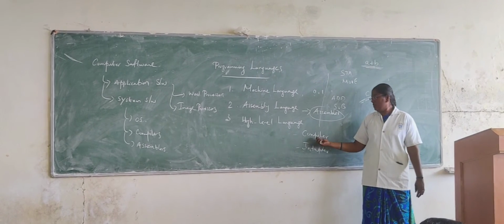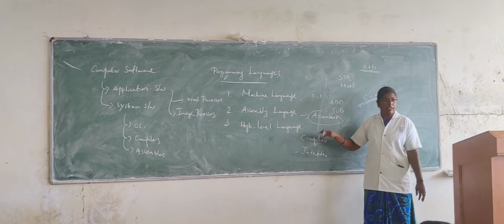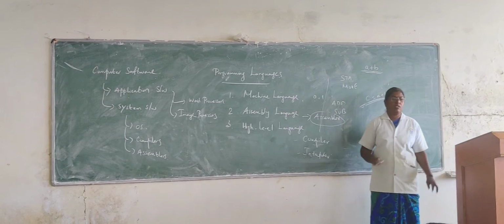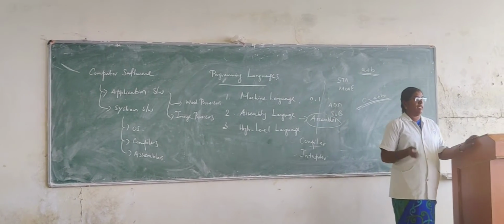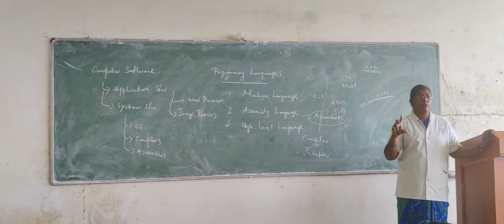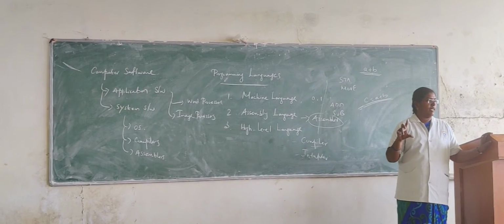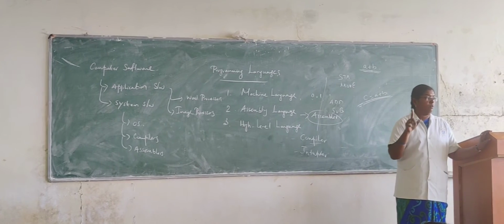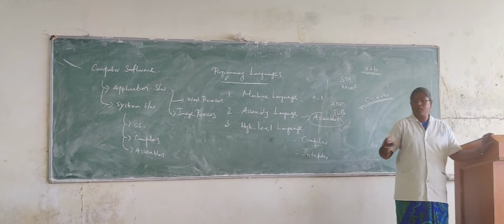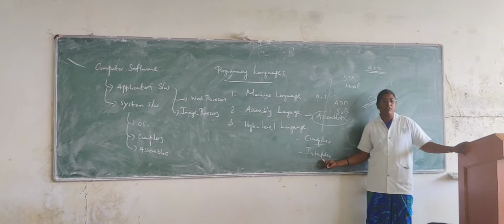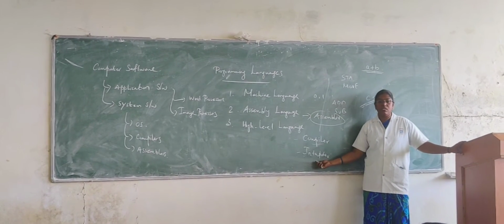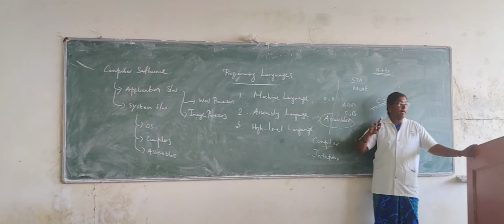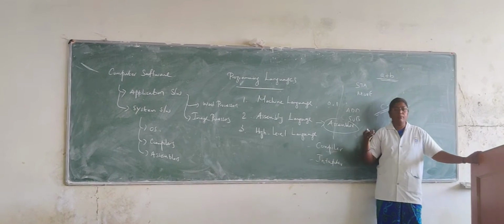The compiler is used to convert the high level language into machine language as a whole. For example, if the program consists of 10 lines, the compiler converts the 10 lines into machine language in one step. But the interpreter converts the high level language into machine language one line by one line.